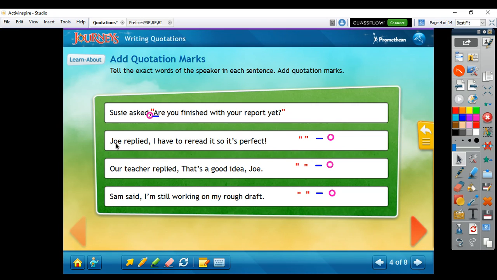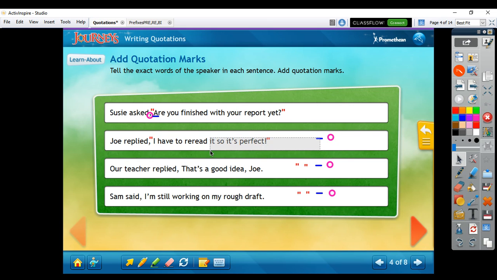In the next sentence, Joe replied, "I have to reread it, so it's perfect." So his exact words are, "I have to reread it, so it's perfect." I'm going to put the quotation marks before "I," where he starts speaking, and after he's done speaking, after the end of his sentence.